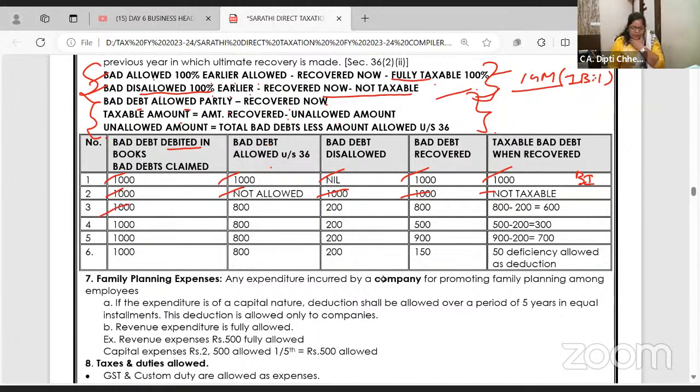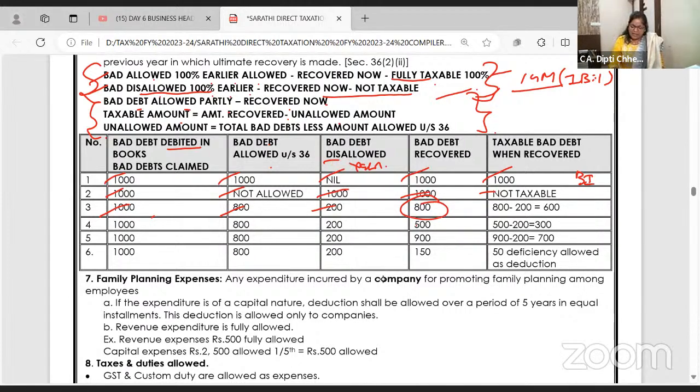Ab dekho, 1000 bad debt was in the books. Department said no, 1000 we will not allow, but according to the proof given, 800 we will allow. Now what is disallowed and taxable there only? 200. We debited 1000, but they allowed 800. 200 is already disallowed, bad debt disallowed, and hence taxable. Now, bad debt recovered is 800.